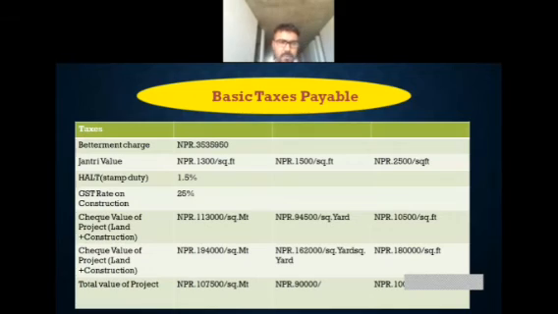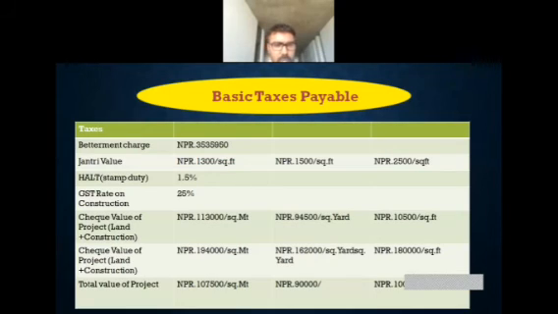So these are the basic taxes payable. The betterment charge was about NPR 35 lakhs for that project, and the Jantri value was about 1,300 NPR per square feet for open land, about 1,500 per square feet for residential, and when it is commercial, about NPR 2,500 per square feet. The housing and land tax in Nepal is about 1.5%, and the GST rate on construction was about 25%.